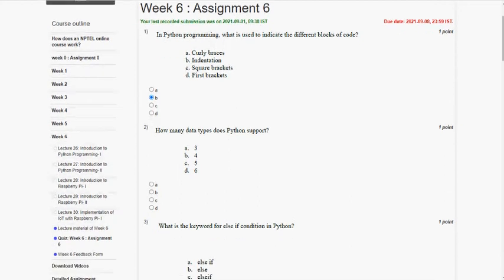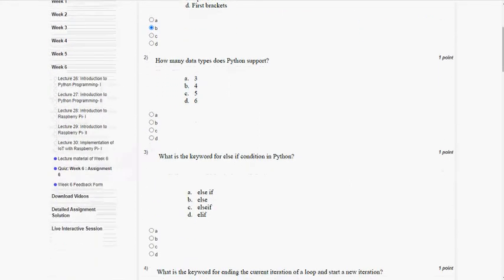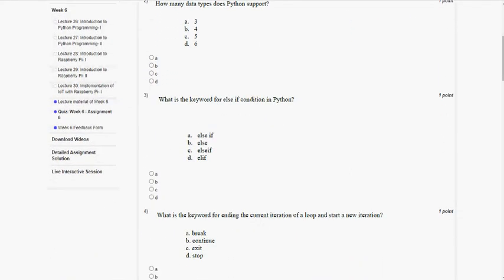Coming to the second question, how many data types does Python support? Python supports 5 data types. So mark option C as the correct answer for the second question.